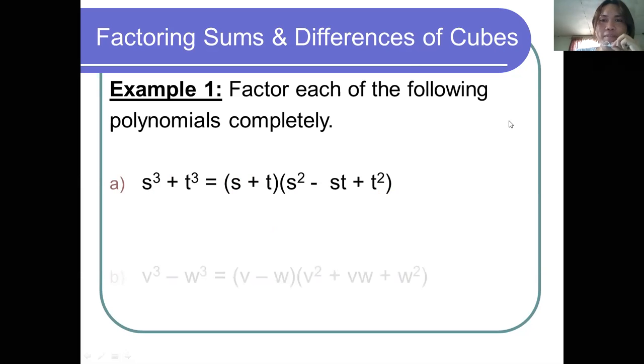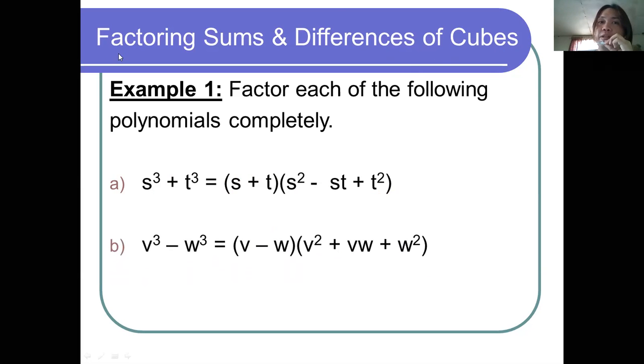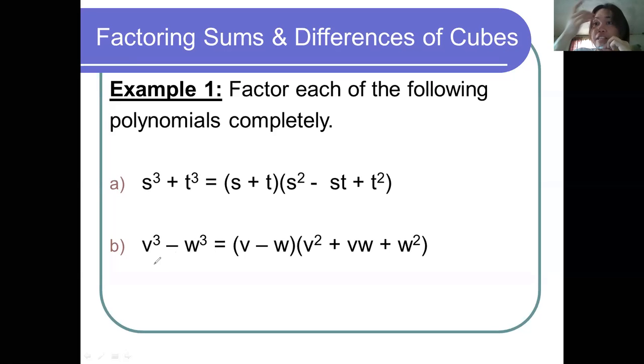Let's have another example. V cubed minus w cubed. As you can see and observe there, our given is a difference of two cubes. Why difference of two cubes, sir? It's very obvious. Why obvious, sir? Oh, you have a lot of questions, so you listen. Why is it a difference of two cubes? Remember the three conditions that we had a while ago? So let's check. Before we identify this as a difference of two cubes, we have to consider the three conditions.